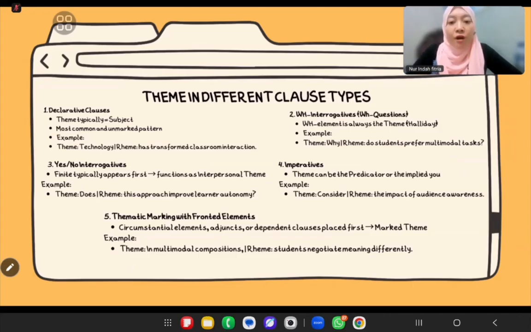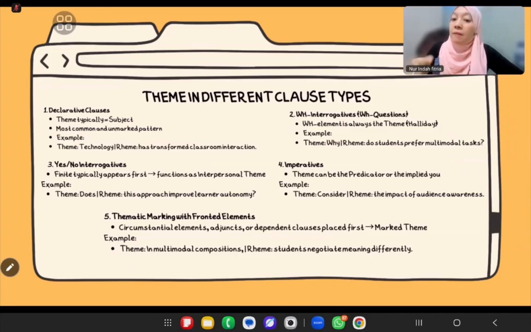And lastly, we have marked themes, where a circumstantial element, adjunct, or dependent clause is placed first on purpose. This is used when the writer wants to highlight a context or angle before the main idea. For example, in multimodal conversations, students negotiate meaning differently.